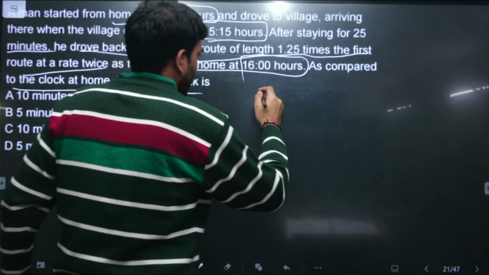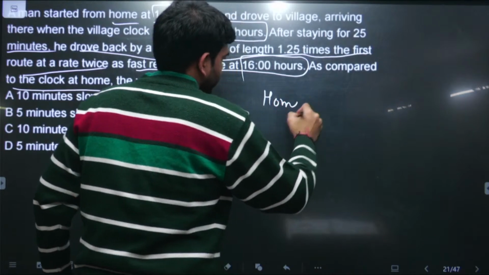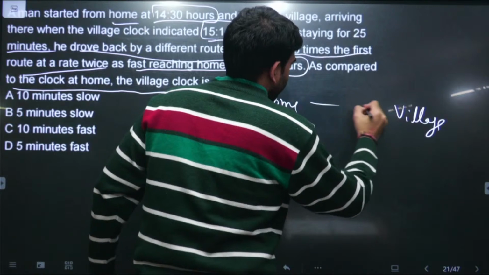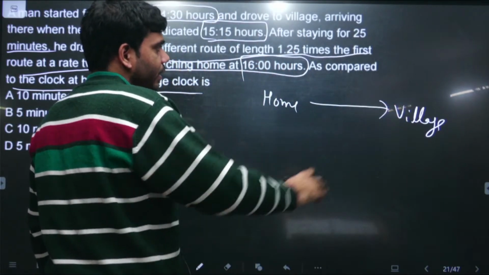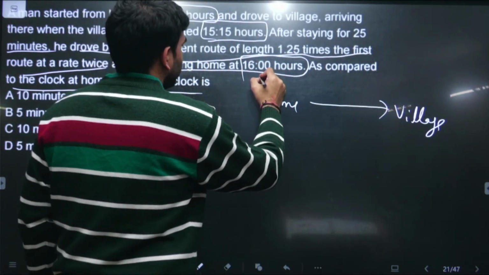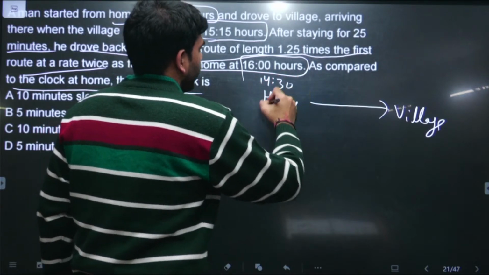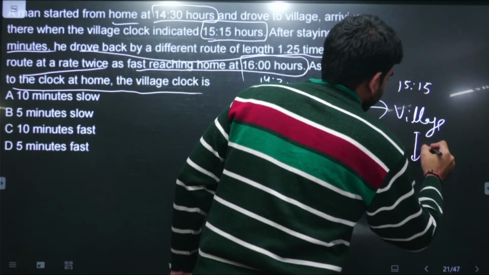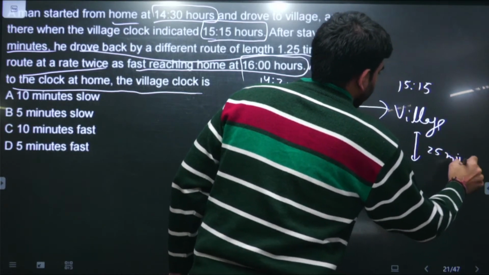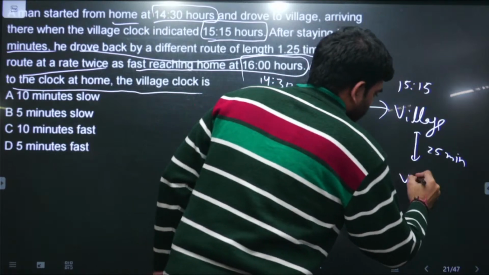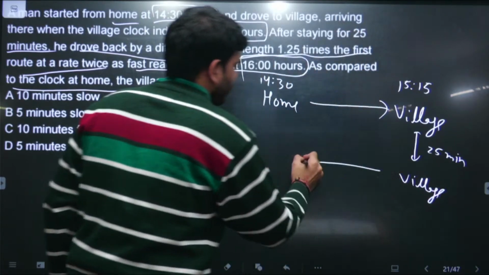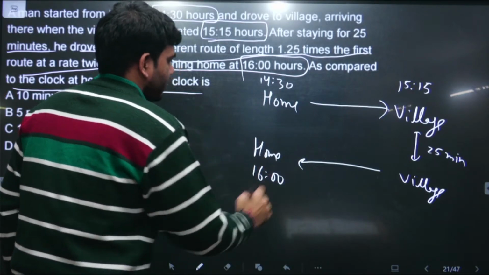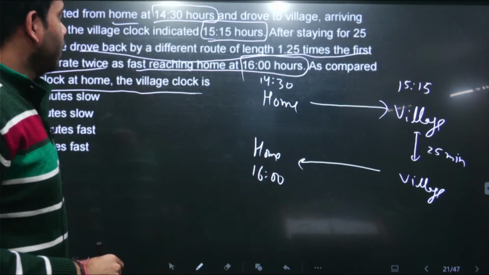If we have to present this diagrammatically, there is a home and there is a village. This specific person is moving from home to village. He left home at 14:30 and reached the village at 15:15. Then he has a halt of 25 minutes over there, and then again he goes back from the village to home, and the time of reaching home is 1600, right?